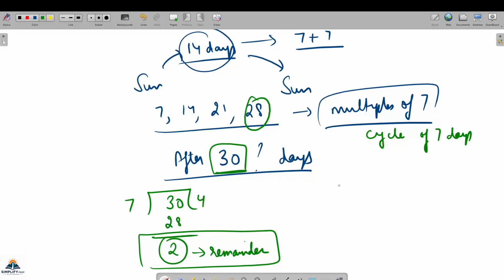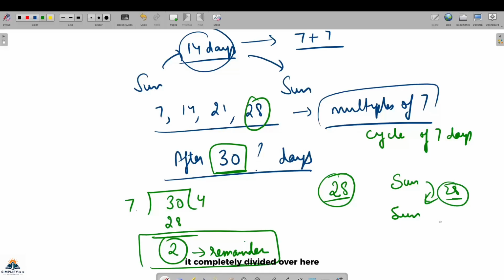अब 30 डेज आपको ऐसे नहीं पता लगा, but now you know 28 days तक तो साइकिल ऑफ 7 चल रहा था, उसमें 2 एक्स्ट्रा आ गया. Because when I divided 30 by 7, 2 is remainder, means 2 is extra. अब संडे से शुरू हुए थे, तो संडे से 28 डेज तक तो संडे आ गया है ना, because it is a multiple of 7. ये कंप्लीटली डिवाइड हो रहा है, बट यहाँ पे 2 एक्स्ट्रा रिमाइंडर है. So means Sunday, Monday and Tuesday. So the day will be Tuesday after 30 days. Fine. So this is a very important concept.